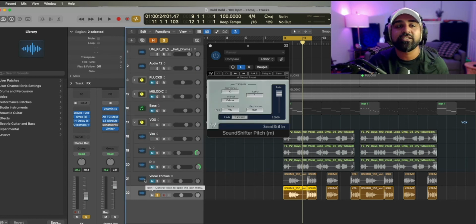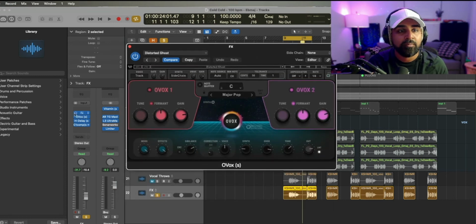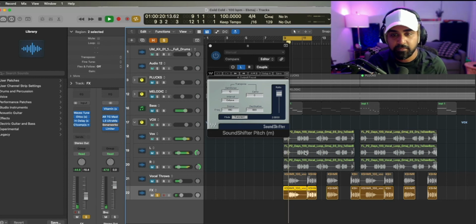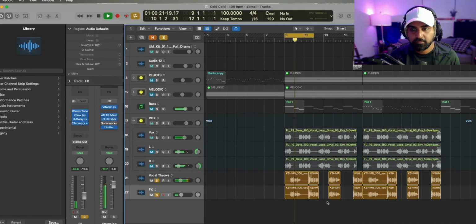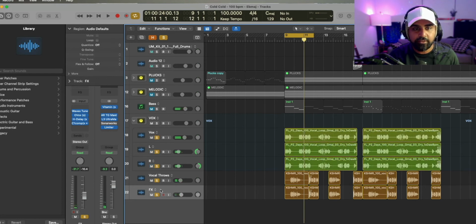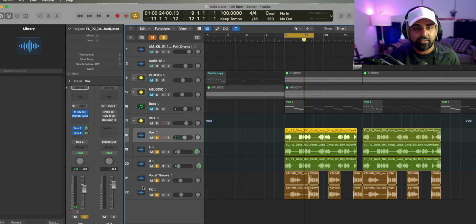So every time that vocal plays, you don't really hear a lot of this Ovox plugin effect that's going on, as well as the delay and the wave tune. So let's listen to this. All right, so that's all the vocal channels. So let's play all the vocal channels together.